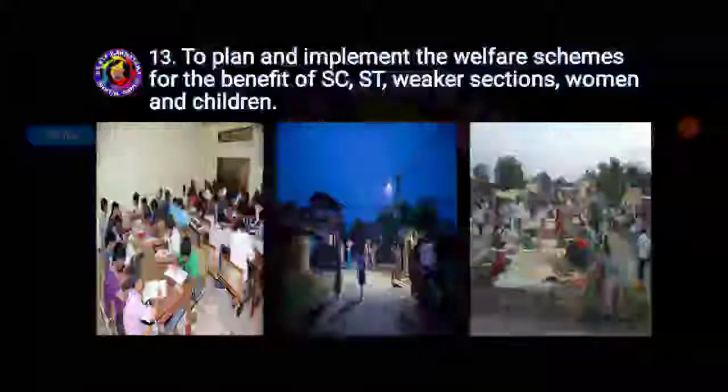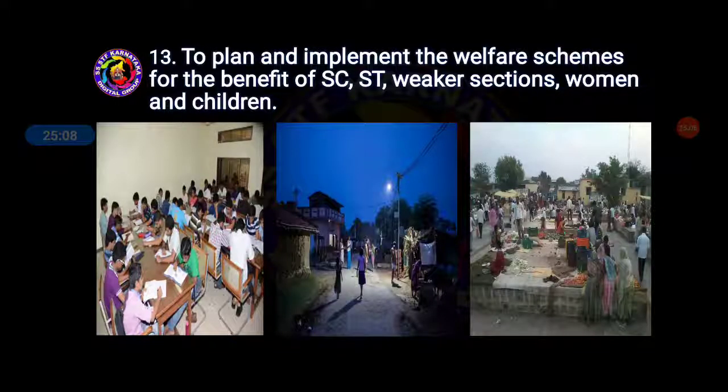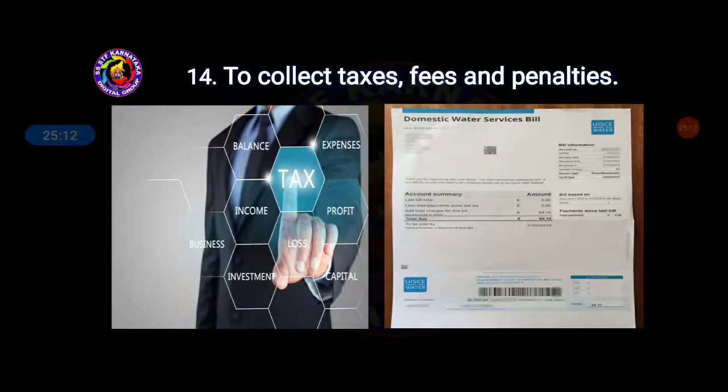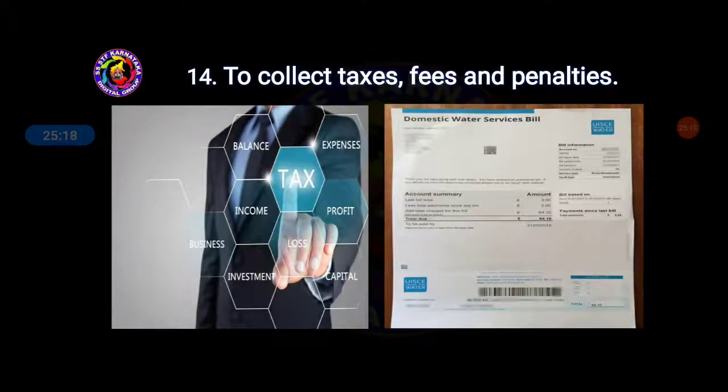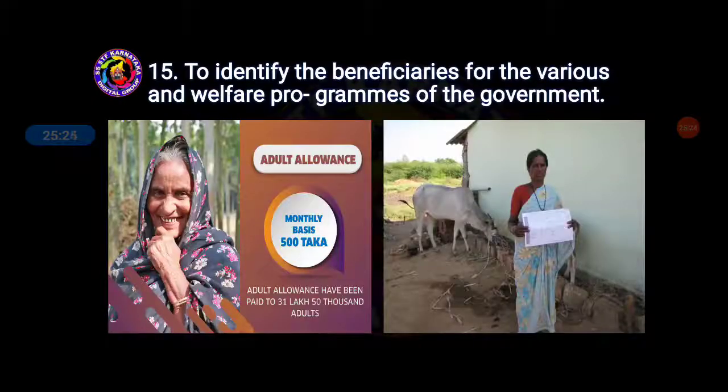These are the programs undertaken by the government for the sake of the people, to collect taxes, fees and penalties. So they will collect taxes, that is land tax, road tax and all, and the domestic water service bill. These taxes, fees and penalties they collect for your sake only, and for your facilities they will use that money.